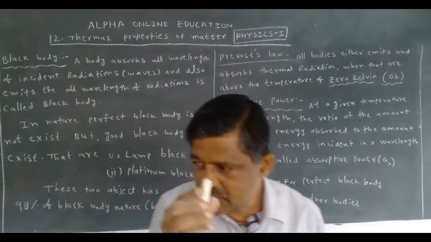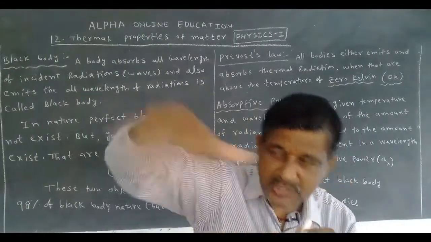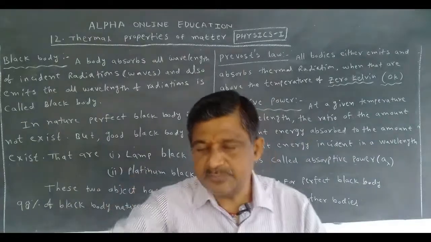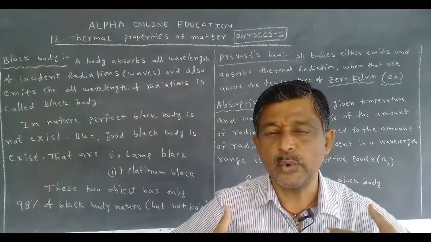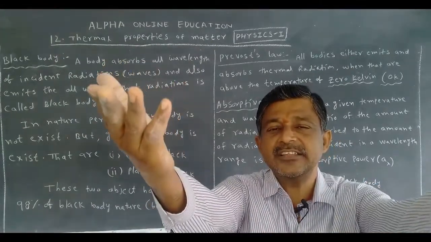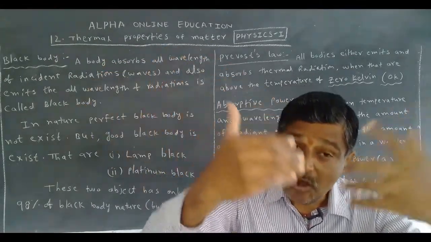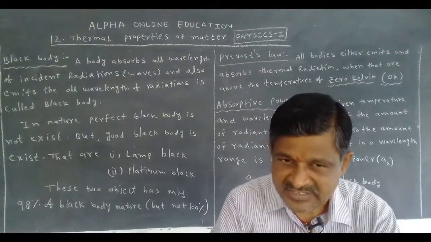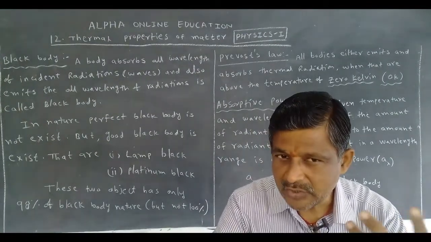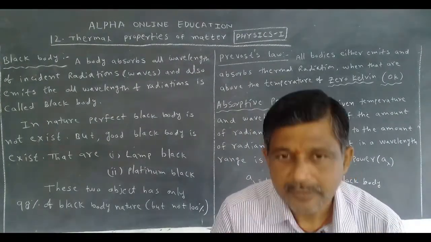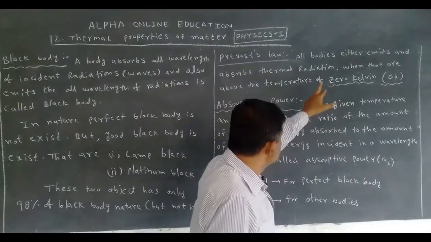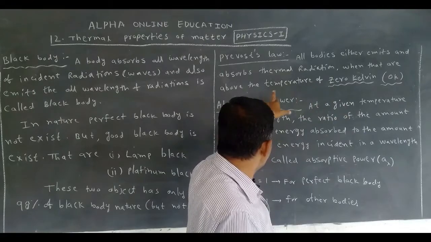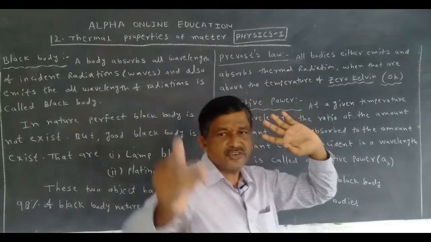This is a piece of chalk. It also emits radiation and absorbs radiation. Finally, we also emit radiation. All objects emit radiation and also absorb radiation. But there is a condition. What is the condition? When they are above the temperature of 0 Kelvin.